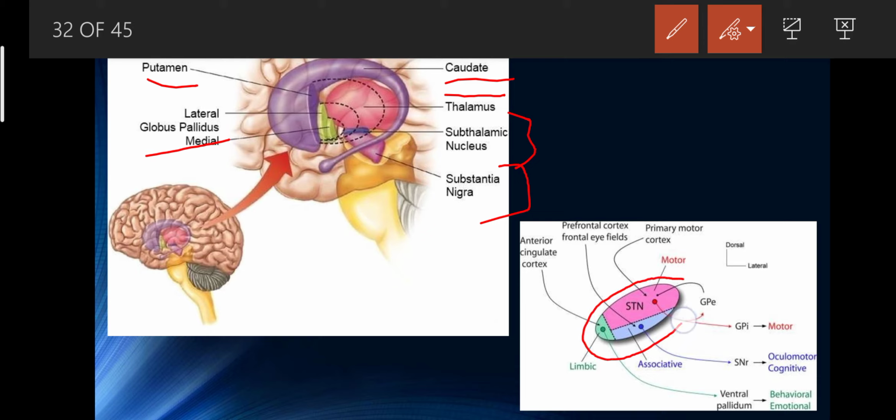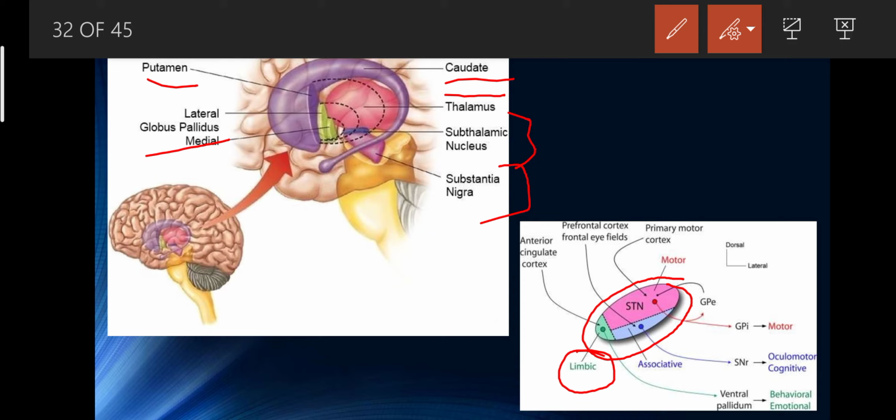Okay, so here this has a transversal section of the brain, of some portion of the cortex. Here you can see the limbic system, that has two associated areas, and the cortex area, prefrontal.